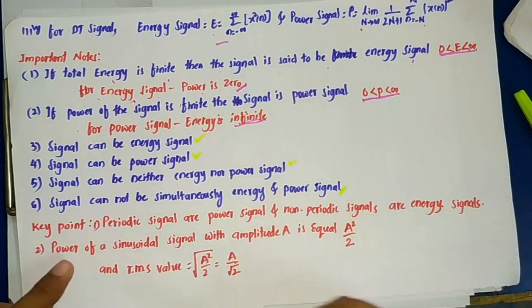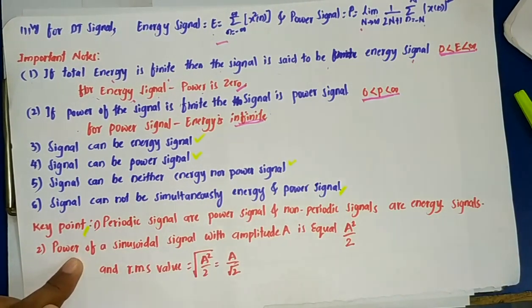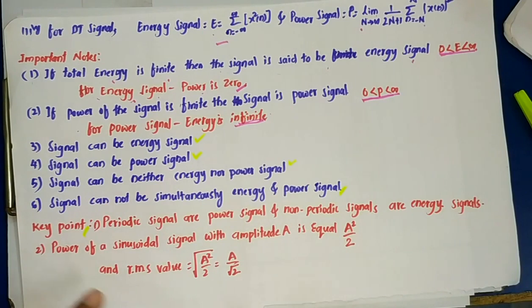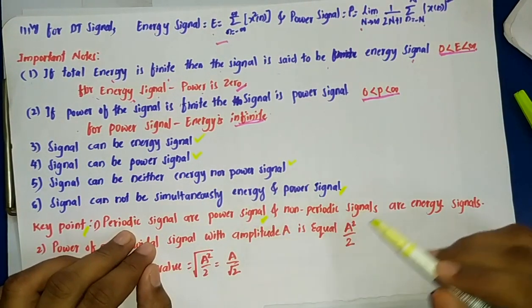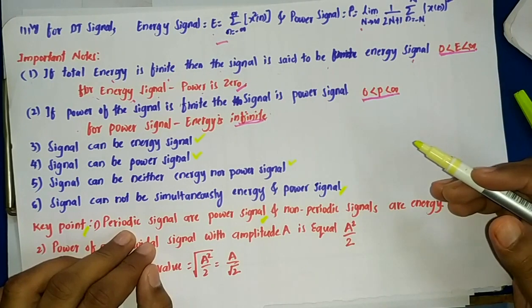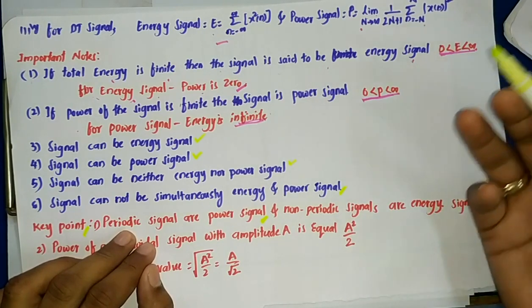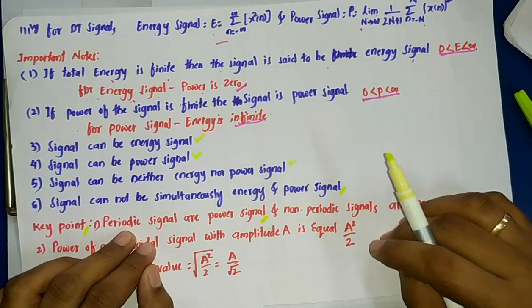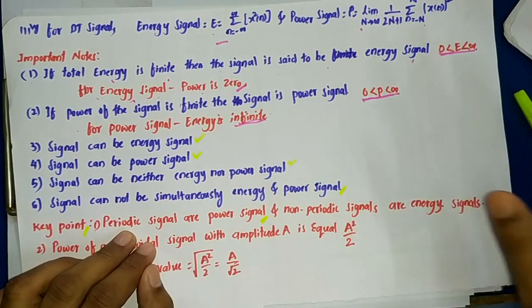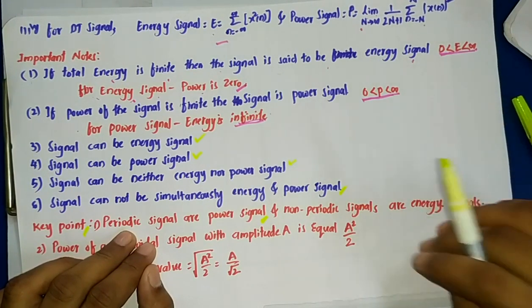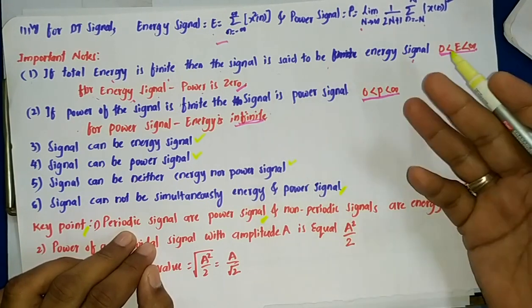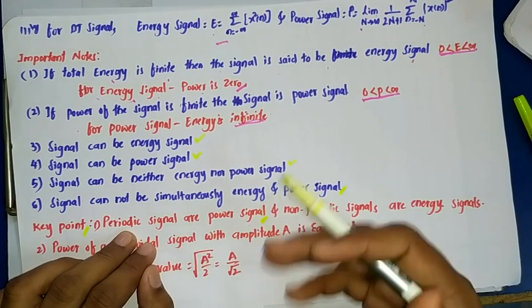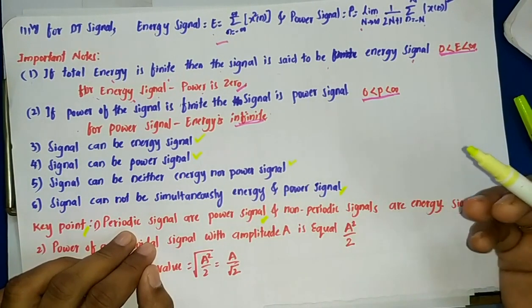The main key point to understand with respect to this discussion is that periodic signals are always power signals. Whatever periodic signals you take, in continuous time all the sinusoidal signals are periodic, so they will be power signals.